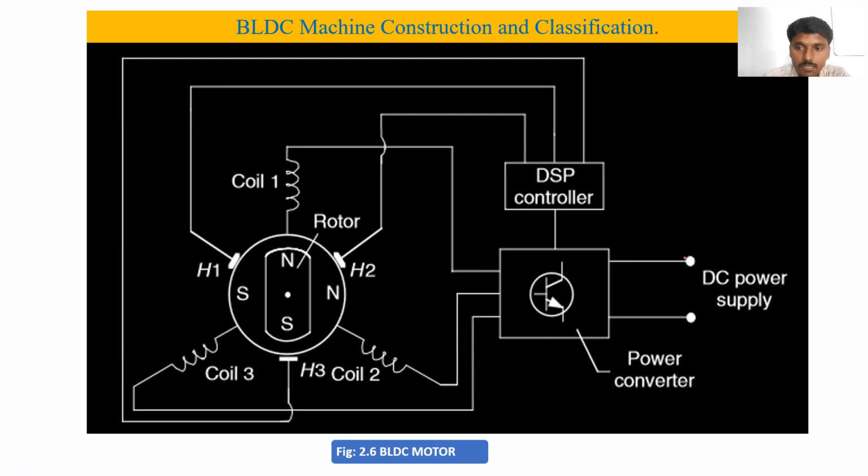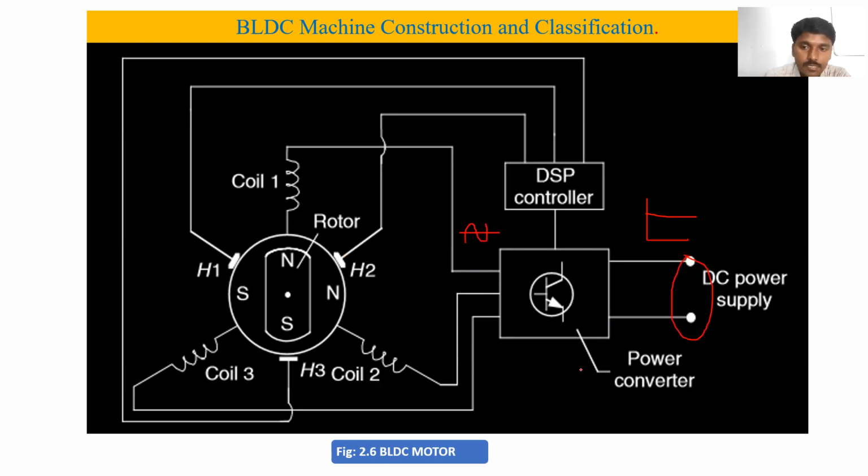We are converting direct current into AC. Is it clear? And this AC is given to the stator windings of the motor.